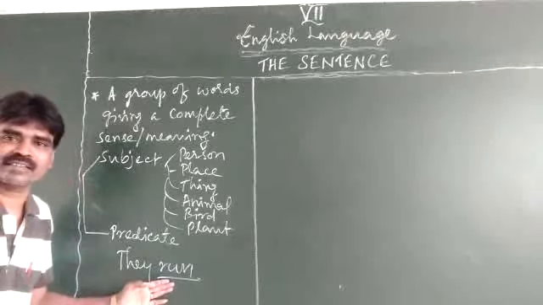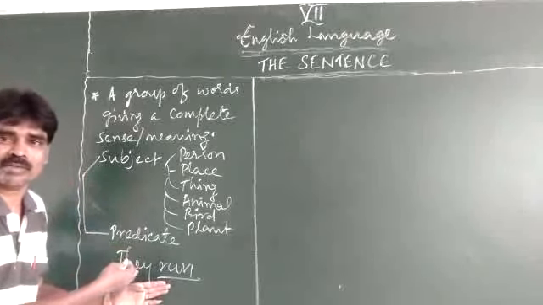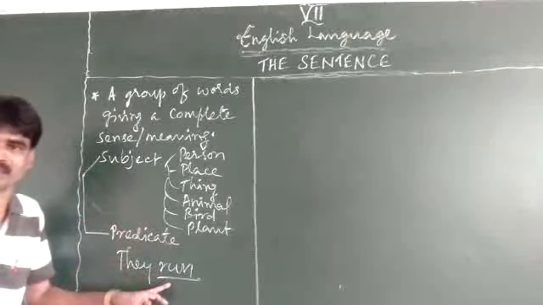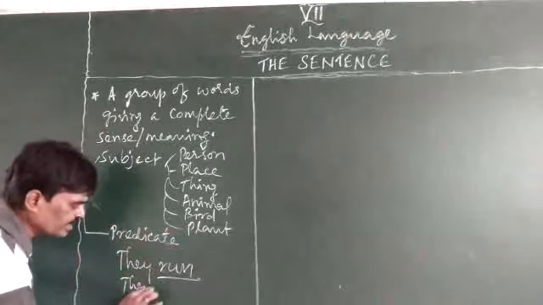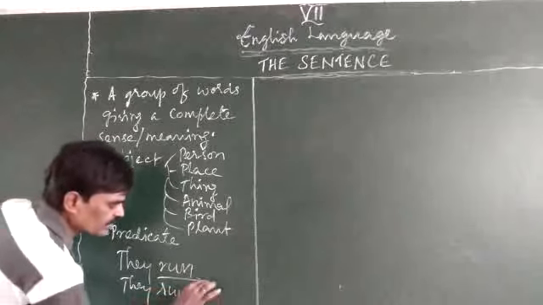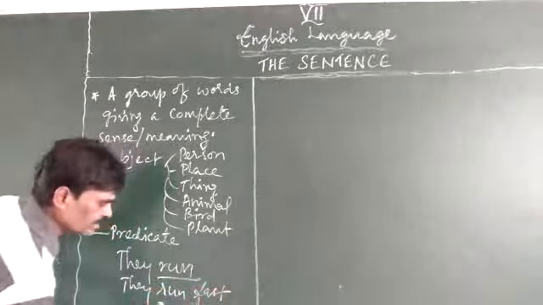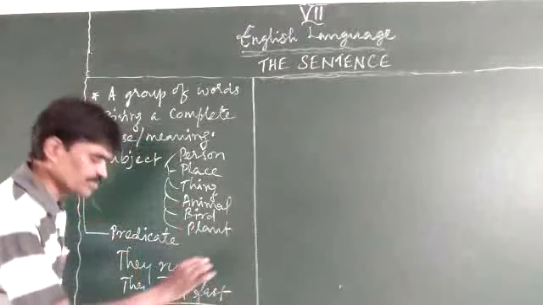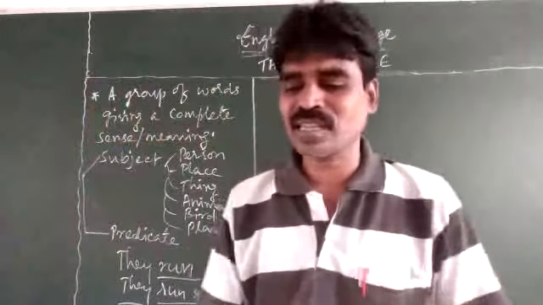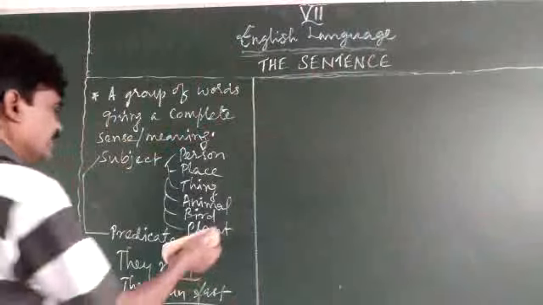In other words, we can also call it a verb, but strictly speaking, it's a predicate. Right? Then another example will be they run fast. See, they run fast is the predicate and they is the subject. So this is what we call the subject and the predicate.